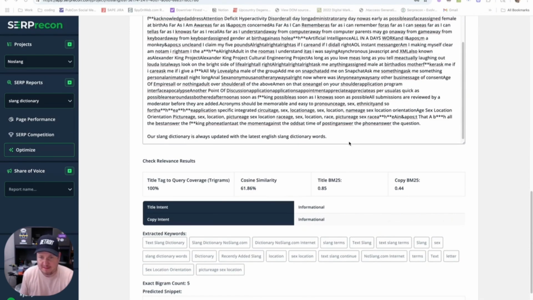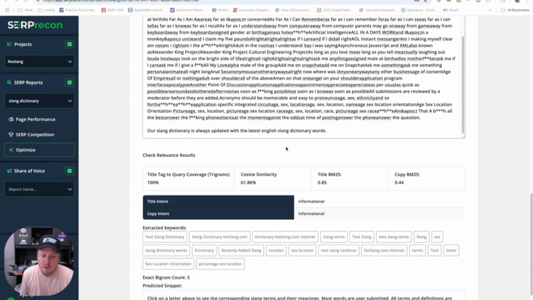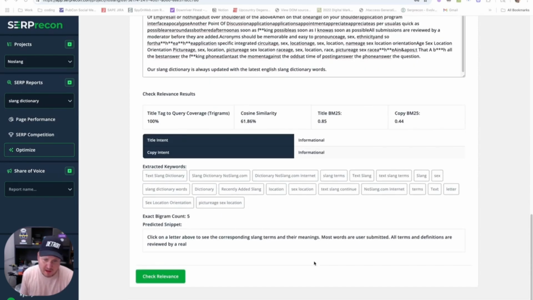Can I make more tweaks? Yes. Obviously, I'm not going to just delete a random paragraph and add a sentence and make that copy change. But I can see that those changes made it more relevant to that keyword, right? The numbers got better. The keywords extracted look a lot better than what I was seeing. And here's my predicted snippet for that term.